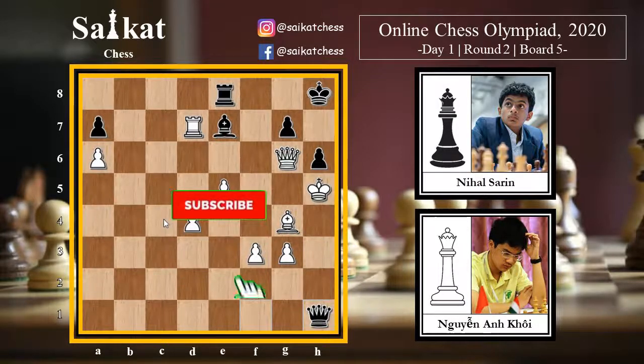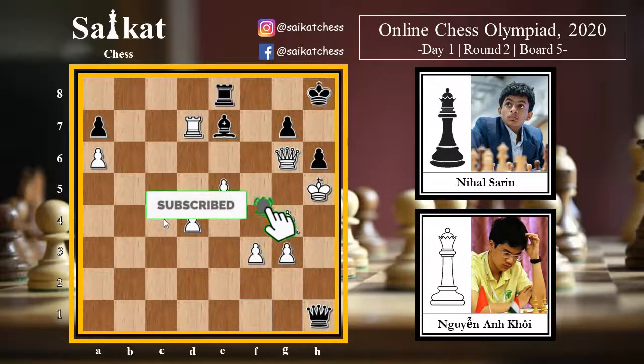It's a huge thing for India, because otherwise India could have just even lost the tournament, lost this round against Vietnam. However, Nihal has shown a tremendous nerve against the strong opponent of Vietnam, and one can say, yeah, his opponent played badly, and one can say that it's a complete luck.